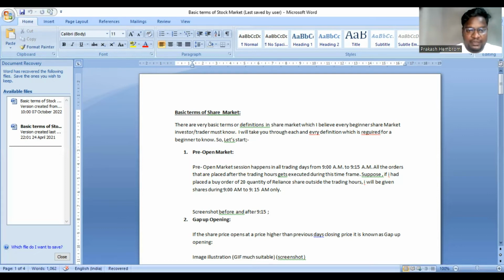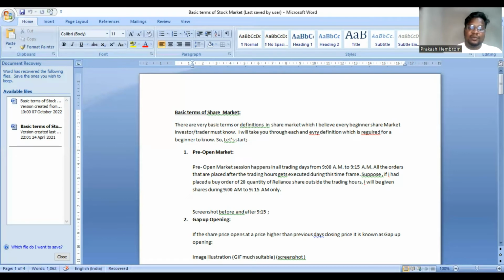Similarly, we can see here 27th September. It got closed at around 2392, and the next day it opened at 2371. So as the name suggests, gap down opening is something like if a share has closed at a particular price, say 300 rupees, the next day if it opens at a lower price, like 280 or 270 rupees, then it is called gap down opening.